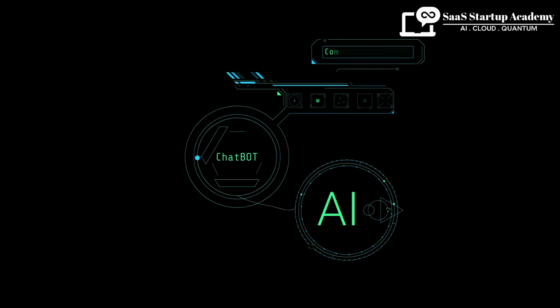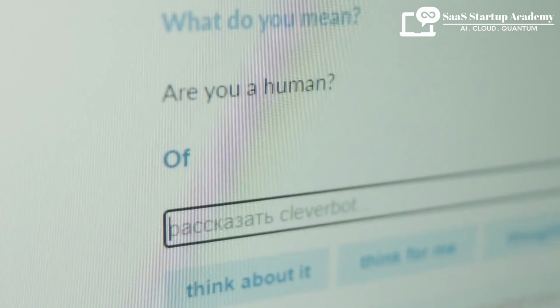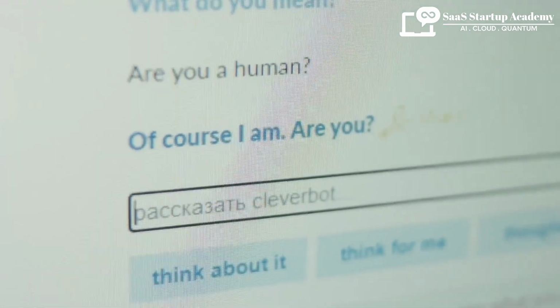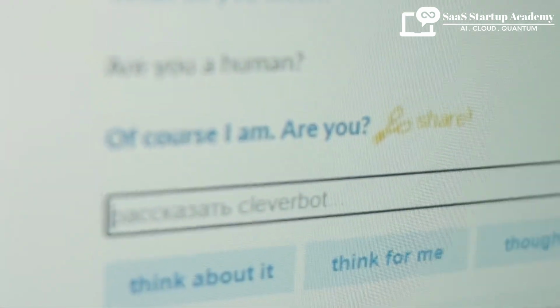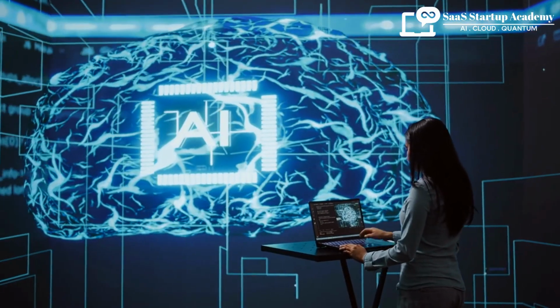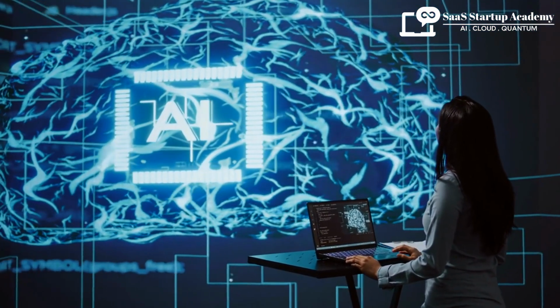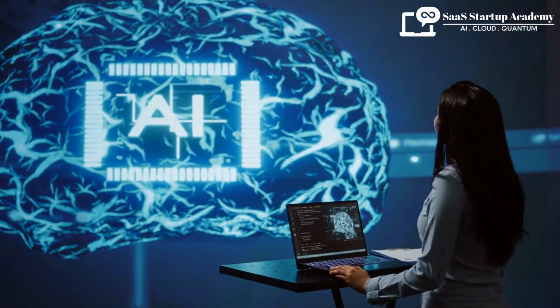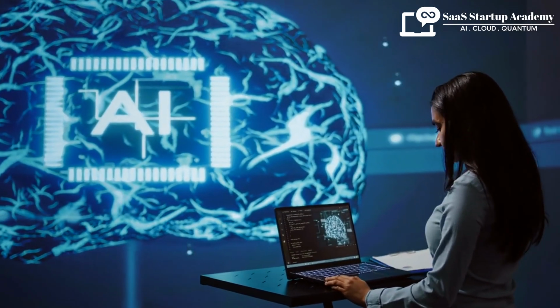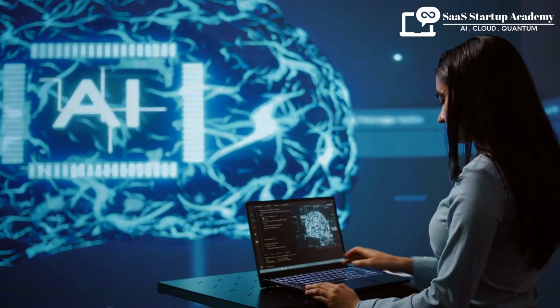Even the most carefully designed and trained AI systems can be affected by the behavior and biases of the users who operate them. This can happen in several ways. Biased feedback loops. When users provide feedback to AI systems, they can inadvertently reinforce bias. For example, if a recommendation system suggests content based on user preferences, and users predominantly engage with biased content, the AI may continue to serve up more of the same biased content, creating a feedback loop that perpetuates discrimination.